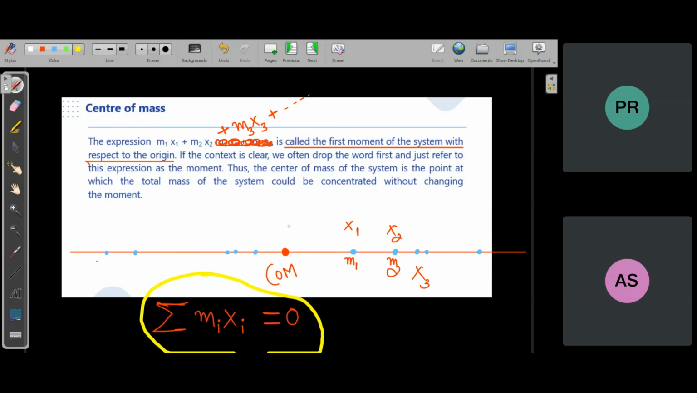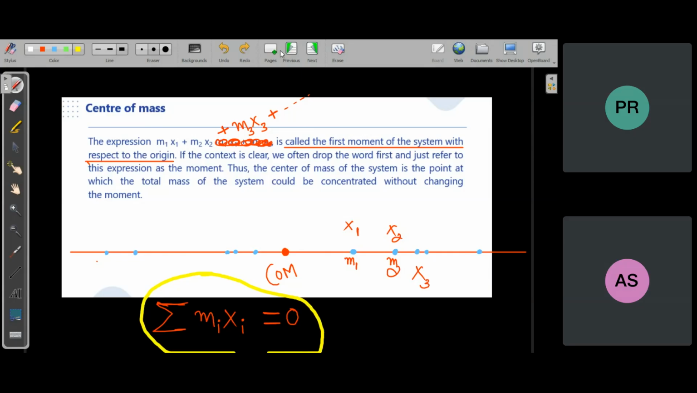If you take it from the origin, for instance, suppose x1, x2, x3, all you take from the origin, then this summation is called the moment of the system with respect to the origin, and it is not zero. That you have to understand. It is not zero. What I am talking about is a different thing. What I am talking about is that mass moment about the center of mass of a system is always zero.